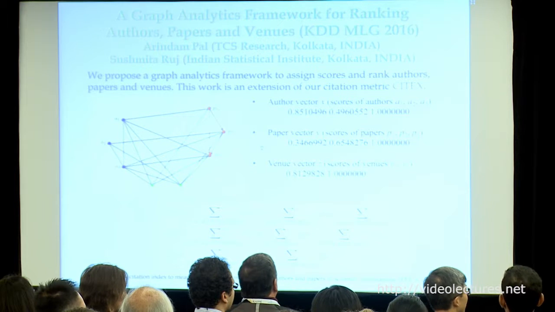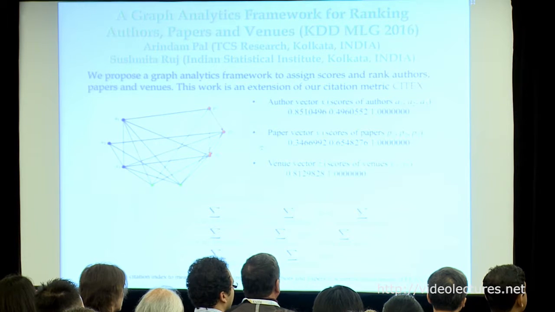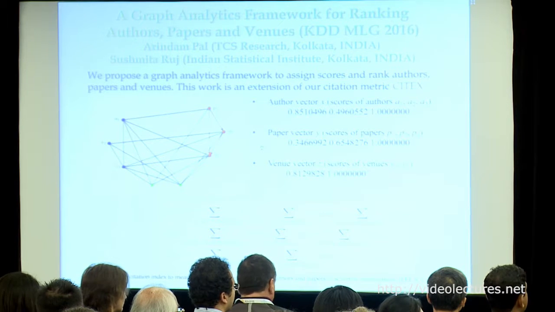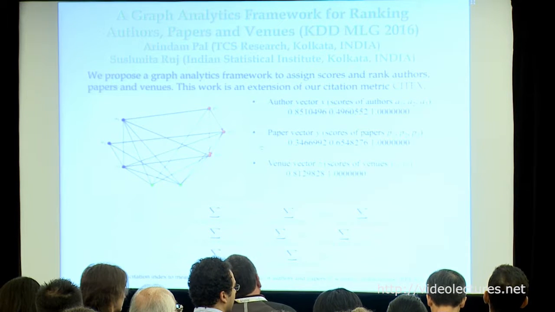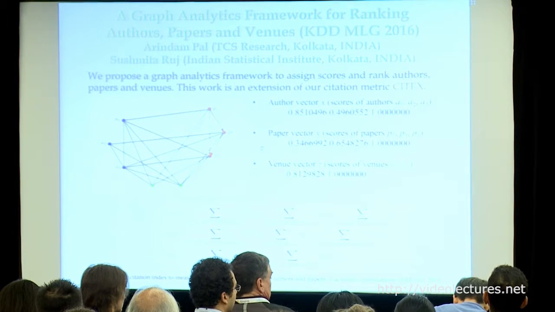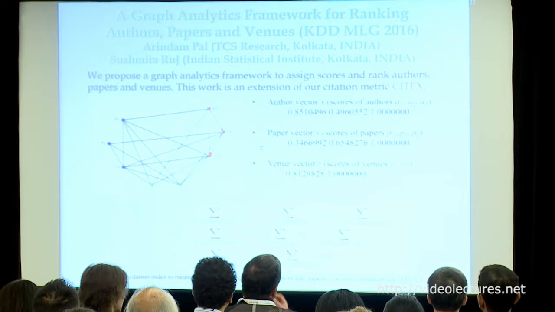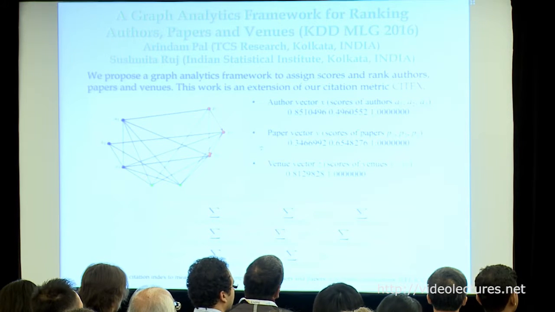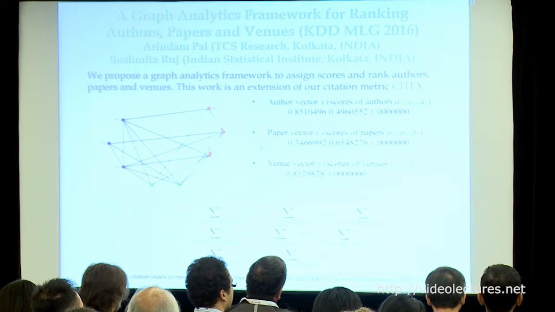The basic idea is very simple. Good authors tend to write good papers in good venues, and so we consider the structure of the underlying collaboration network, citation network, and how the authors are publishing papers in venues. So we have an iterative algorithm which computes the author scores, paper scores, and venue scores based on their relationship with each other. We have run this algorithm on different data sets, and we found that the results are quite good compared to the existing metrics.